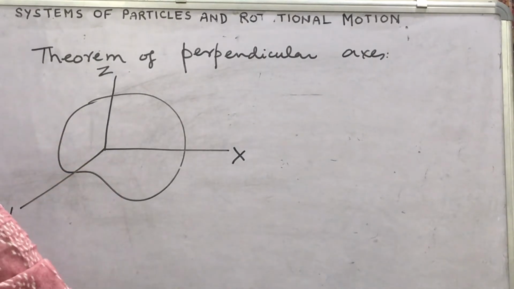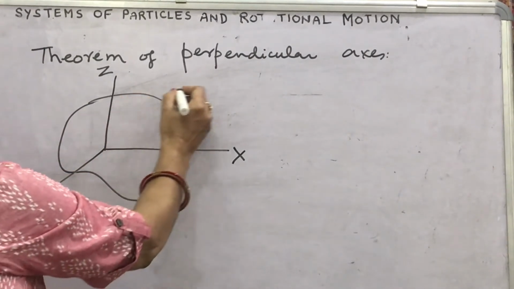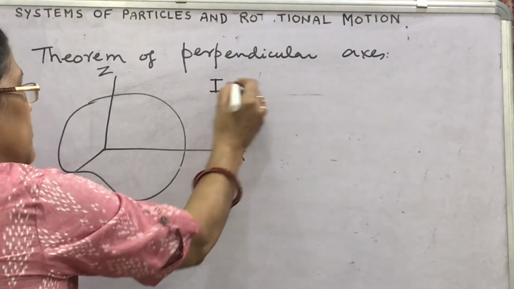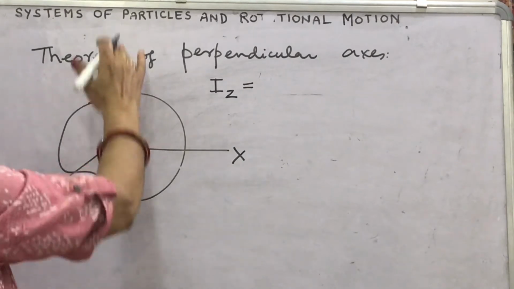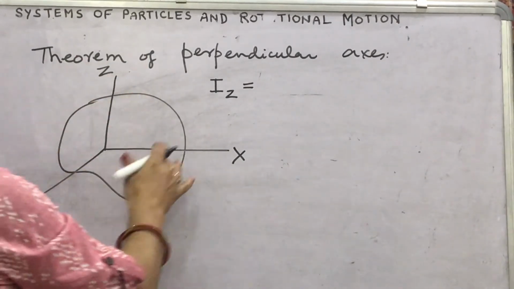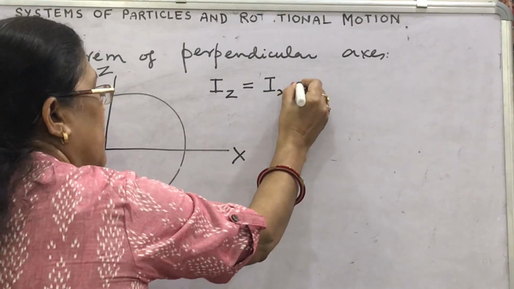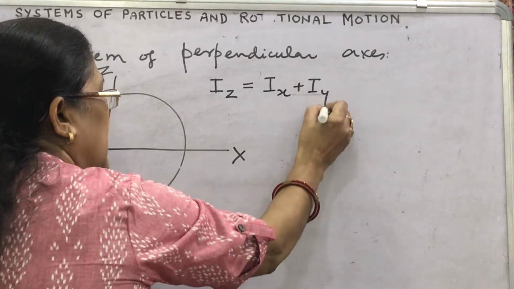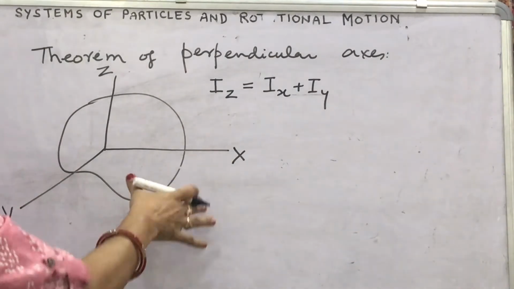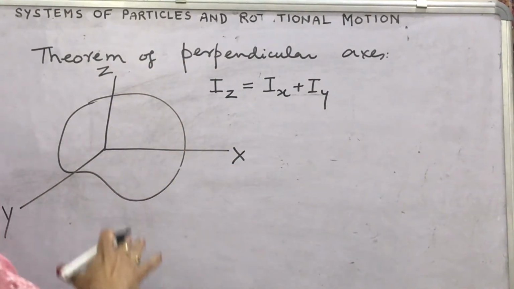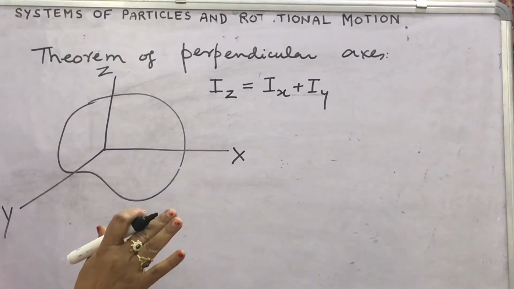So the moment of inertia about the axis perpendicular to the plane of the body is equal to the sum of the moments of inertia about two axes which are mutually perpendicular and lie in the plane of the body. With the help of the diagram, you will learn easily.